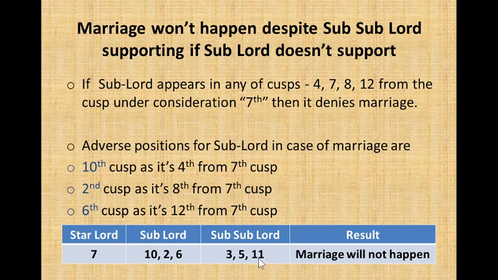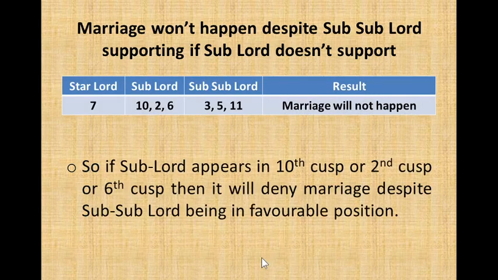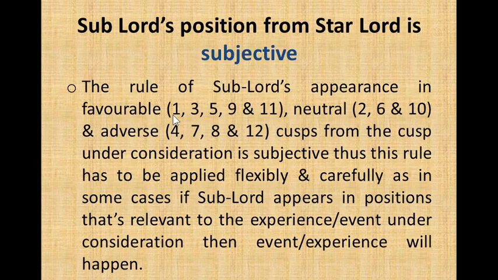Even if the sub-sublord is well positioned, marriage will not happen, because there is a flow, there is a sequence, and if the sublord denies, then even if the sub-sublord supports, the marriage will not happen. So if the sublord appears in the 10th cusp or 2nd cusp or 6th cusp, then it will deny marriage despite the sub-sublord being in a favorable position. So if you see the dasha or bhukti is supporting, involving the 7th, but its sublord appears in 10, 2 and 6, then the marriage will not happen.